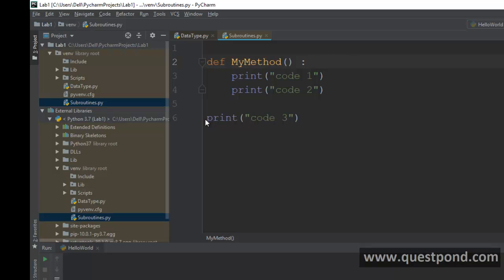If you start the white space at the start of the method name, then it doesn't become part of the method, and whatever is inside the indentation of the method, in other words this one, yes, this is part of the method. This one, yes, it is part of the method. So indentation and white spaces define the start and end of functions, methods, classes, and so on in Python.